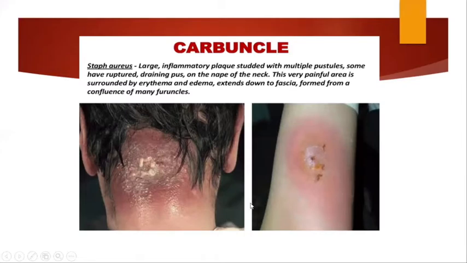Okay. Now this picture shows furunculosis, where there is a deeper infection of the hair follicle with surrounding erythema as well as edema. The boil is just about to rupture.